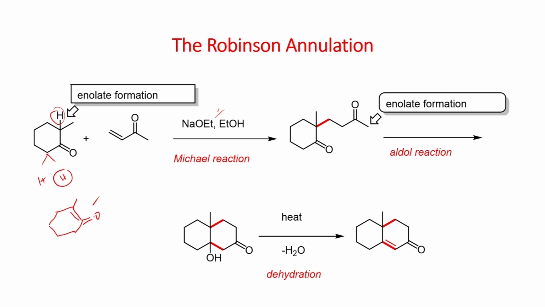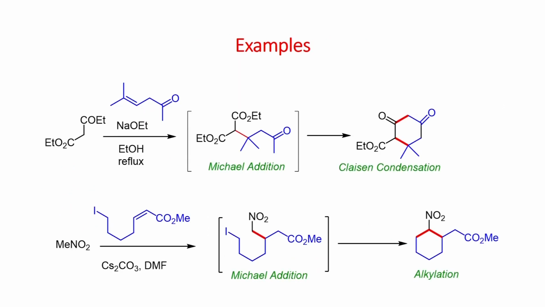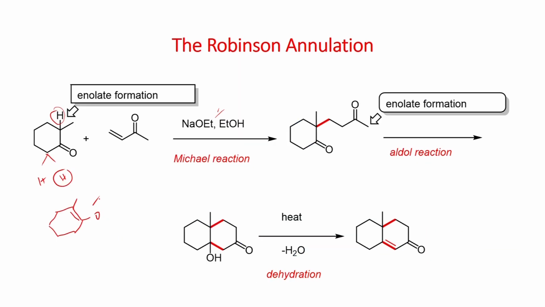Once you form this one, so this enolate can undergo addition, you will form this one. When you do the workup, you can get this compound.